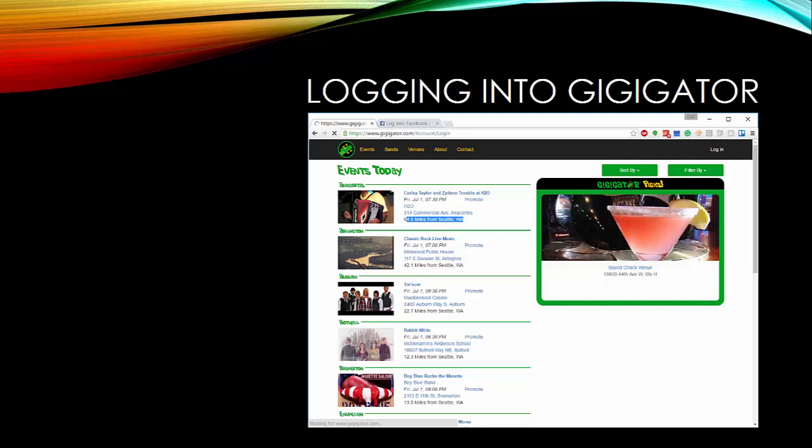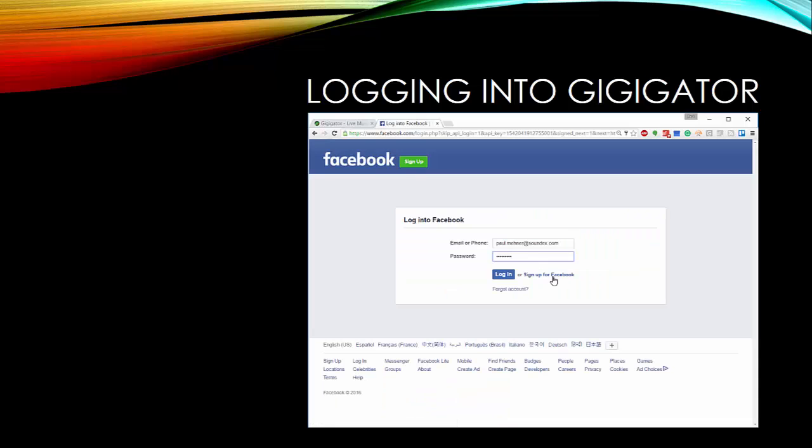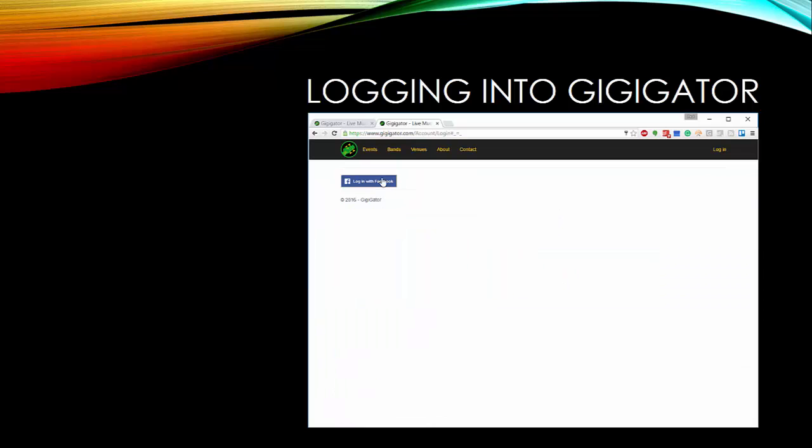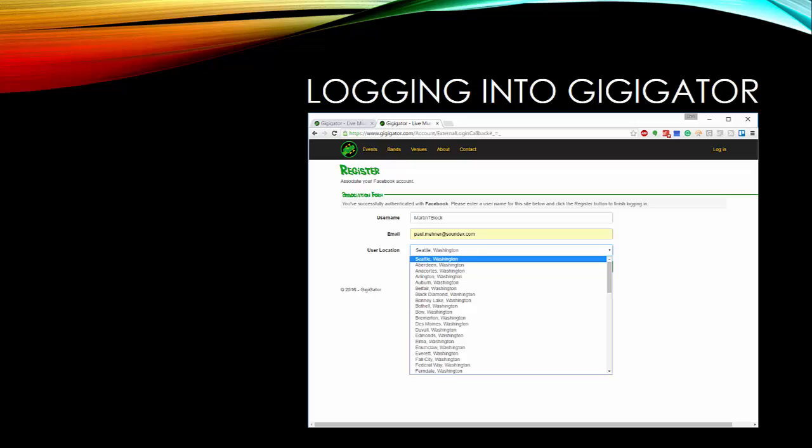We'll select Login, and we'll be prompted to log in with our Facebook. So we're going to click that button, and then we're going to come over and log in using our Facebook account. The first time that we log in, we're going to be asked to associate our account. So I'm going to put in an email address here, paul.maynor@soundex.com. And now this will default out of your Facebook profile, whatever your hometown is.